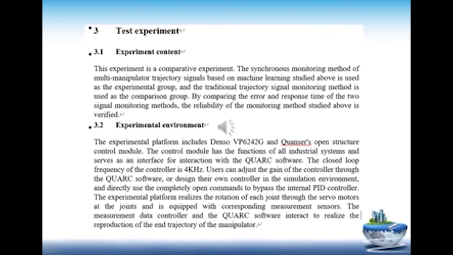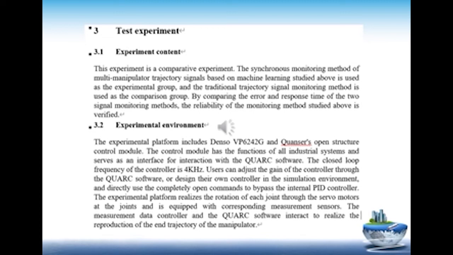Test experiment. Experiment content. This experiment is a comparative experiment. The synchronous monitoring method of multi-manipulator trajectory signals based on machine learning studied above is used as the experimental group, and the traditional trajectory signal monitoring method is used as the comparison group. By comparing the error and response time of the two signal monitoring methods, the reliability of the monitoring method studied above is verified. Experimental environment.